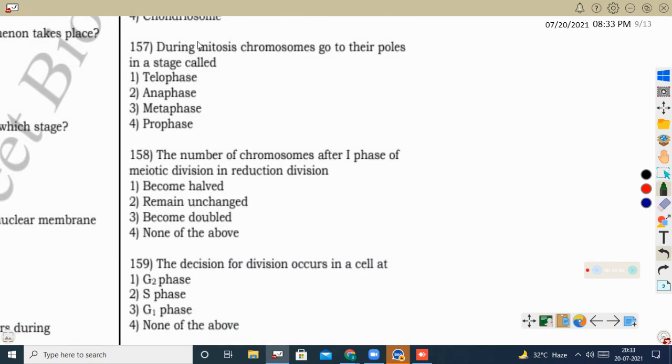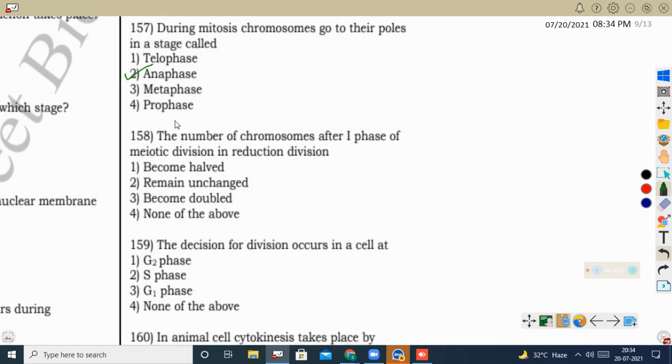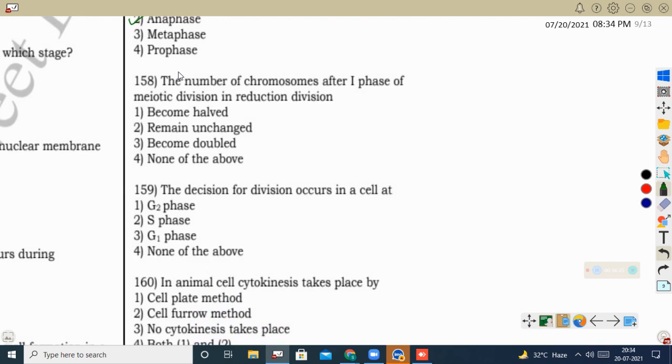Next question, during mitosis chromosomes go to their poles in a stage called. During mitosis the chromosomes will be separated from the centromere region. The sister chromatids get separated from the centromere region in the anaphase stage, because in anaphase the spindle fibers will be withdrawn back toward the centriole. There the sister chromatids will be separated, because these spindle fibers are attached to the centromere region of each chromosome.